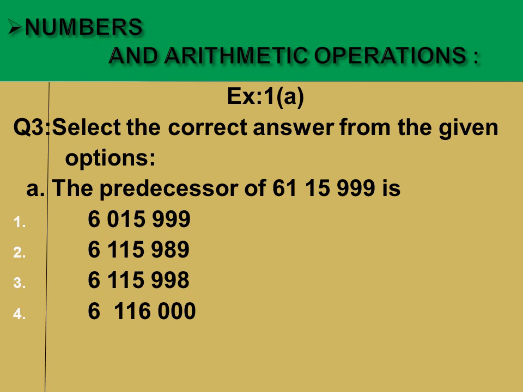Okay. Now part A, the predecessor of this given number is. Okay. Now what will we do? Predecessor means that we have to subtract 1. Okay. When we subtract 1, what answer will we get? 9 minus 1 equals 8. We get the answer which matches option 3. This means that this is the correct answer.